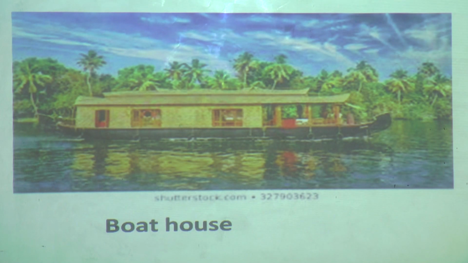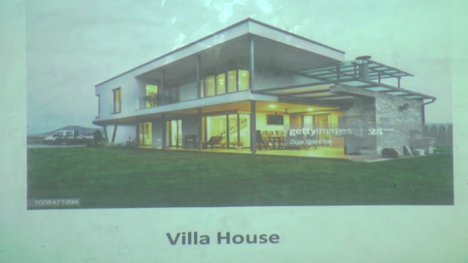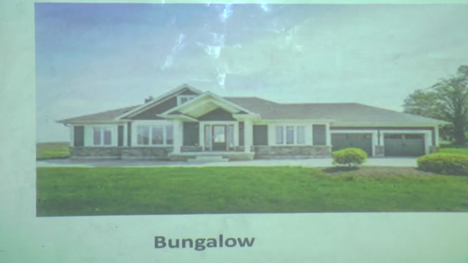Many people live in floating houses. They are called boat houses. Interesting, na? Now we'll move to the next, villa house. Villa house means a very big house. They have more numbers of rooms, and are called villa houses.